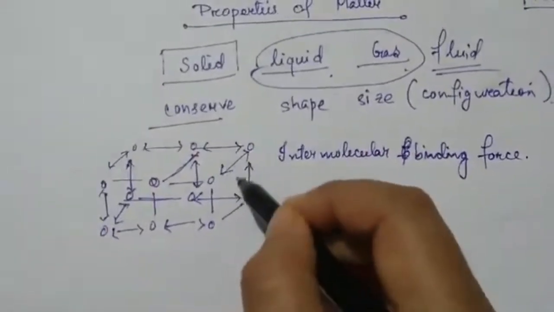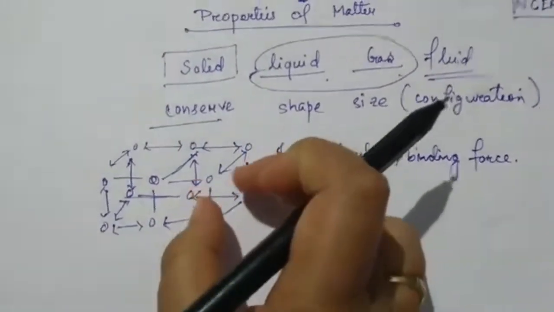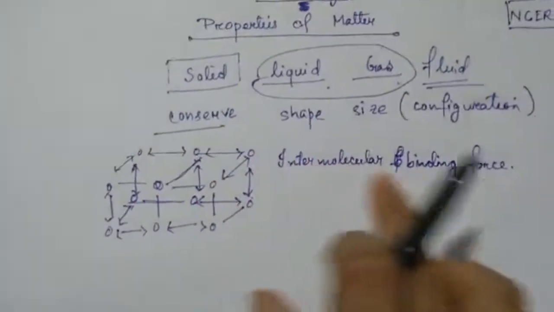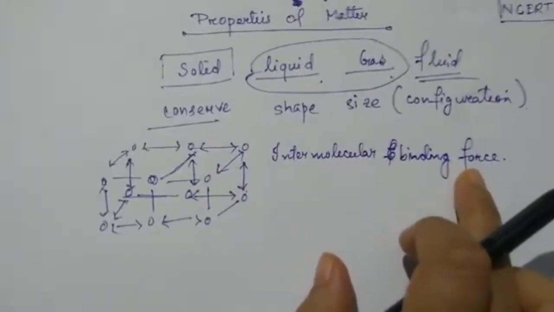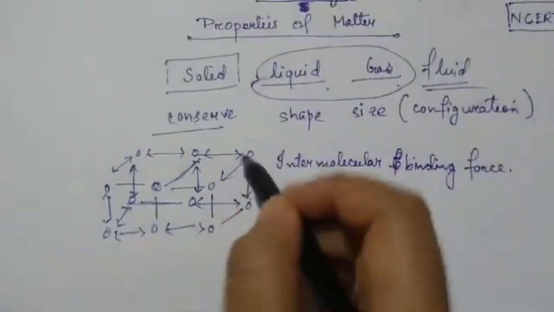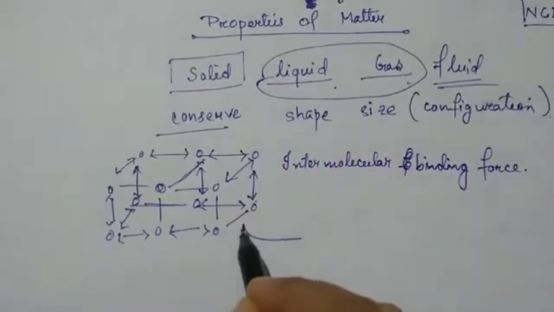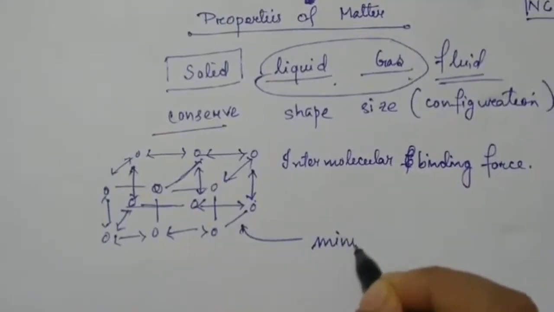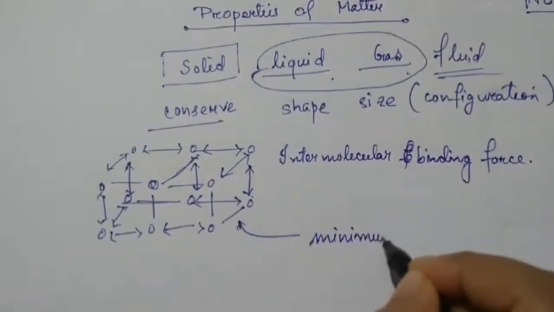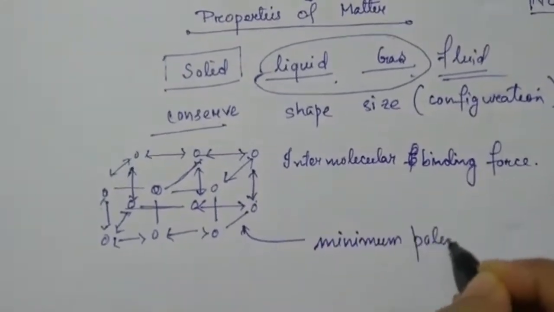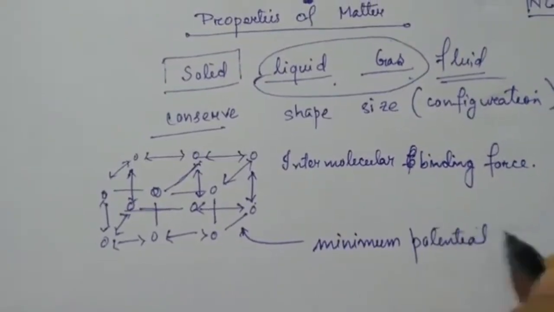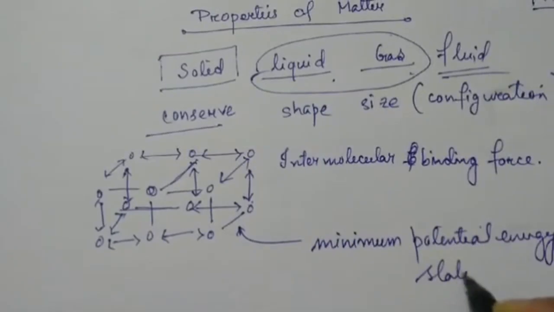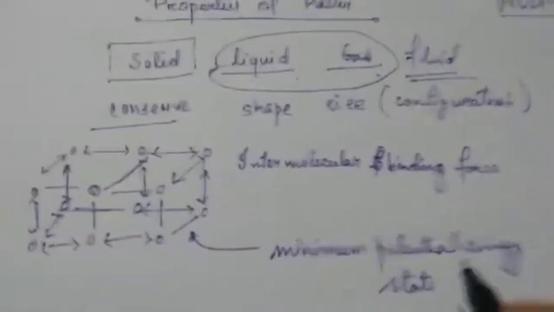This is the equilibrium. The molecules will not come closer because of the equilibrium distance. At this distance, the intermolecular binding force is balanced. So at this stage the molecules are in a minimum potential energy state. That is called equilibrium.